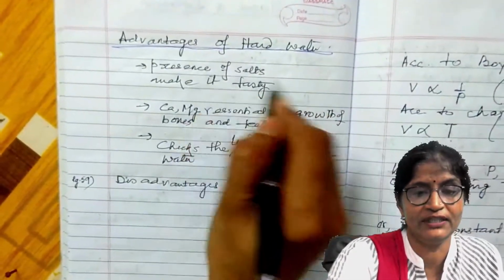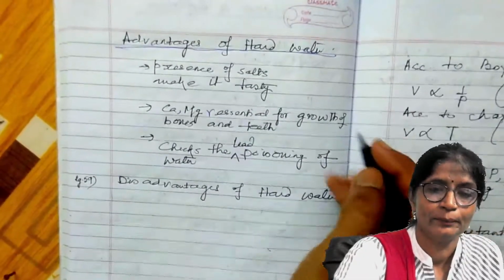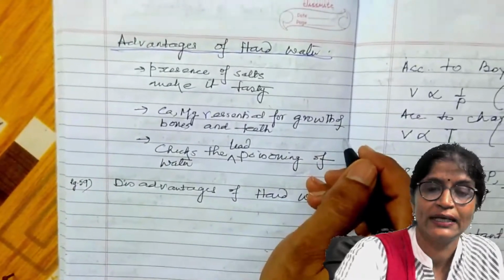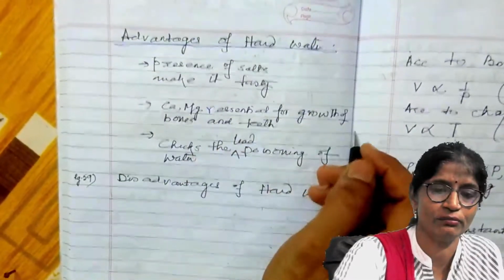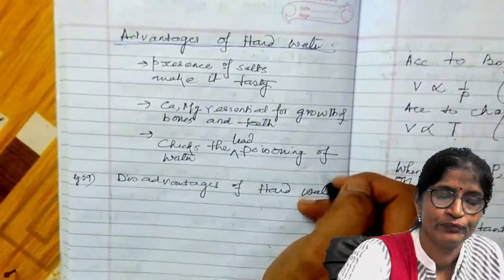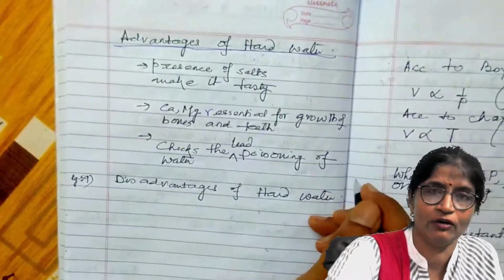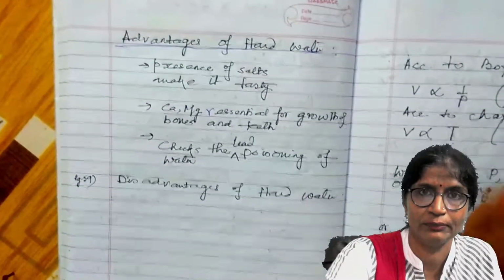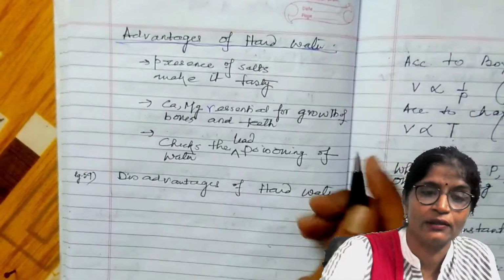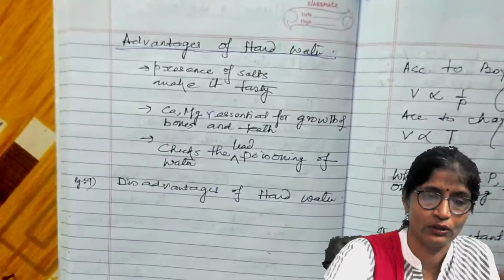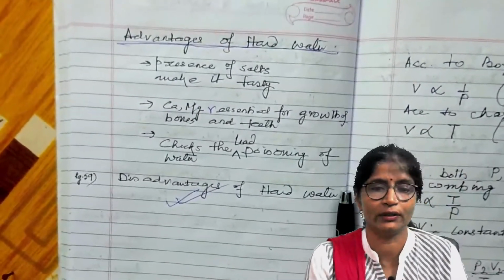First, these salts provide taste to the water, and second, the presence of these salts helps in the growth of bone and teeth. Calcium and magnesium are essential for the growth of bone and teeth. Along with that, it checks lead poisoning of water. The minerals which are responsible for the hardness of the water prevent lead poisoning of the water.